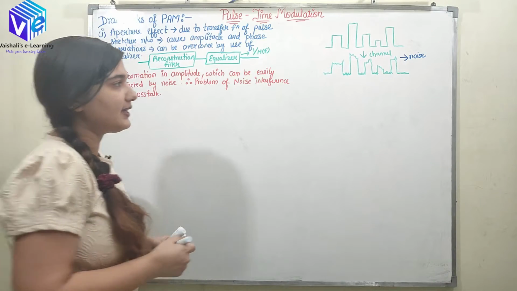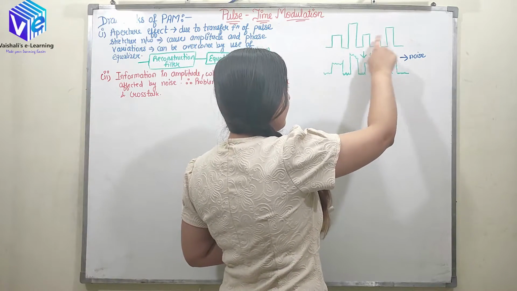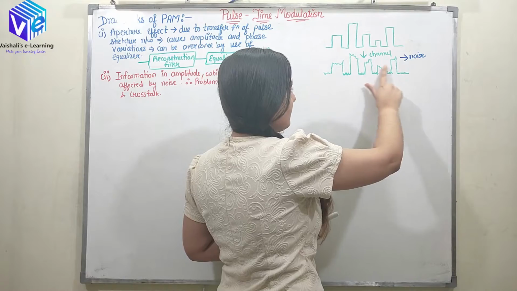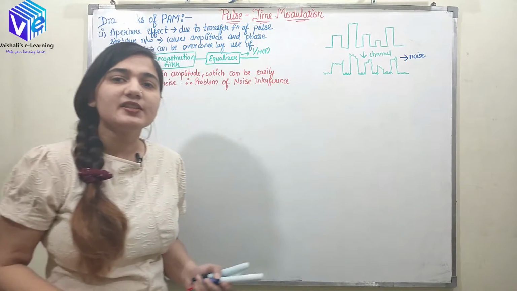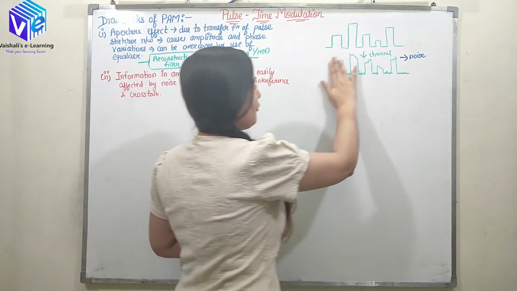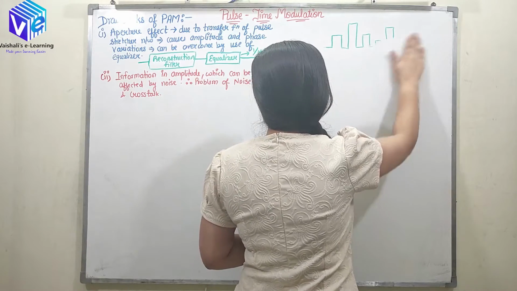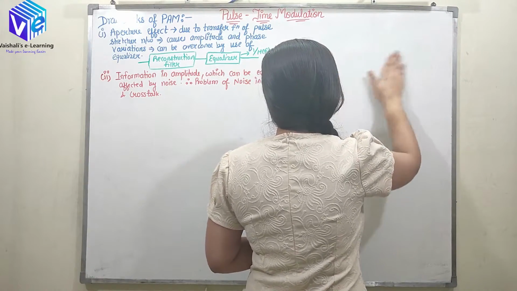I hope now you can directly see, here in the amplitude I was having the information. Now the amplitude is directly affected by the noise in the channel. I hope you are very clear about this as well. We'll move on to the third limitation.